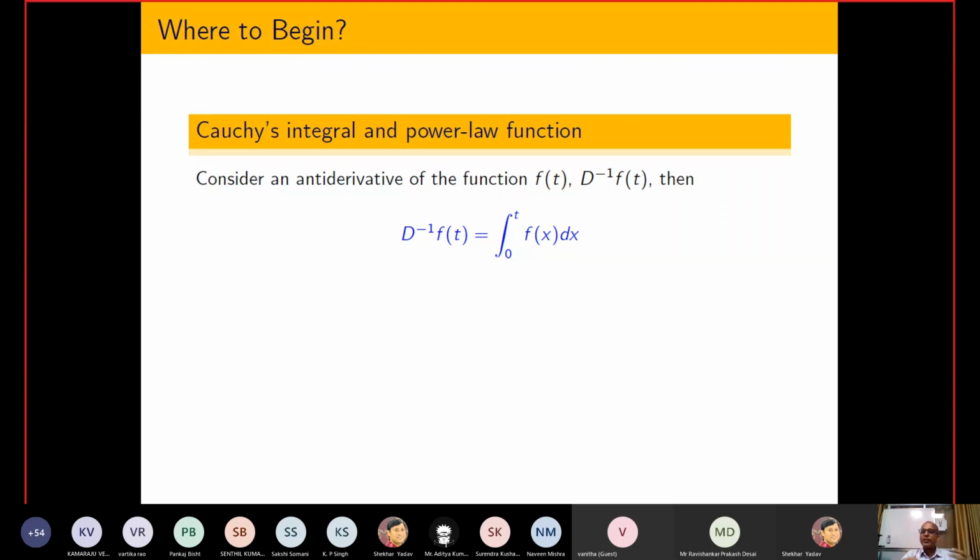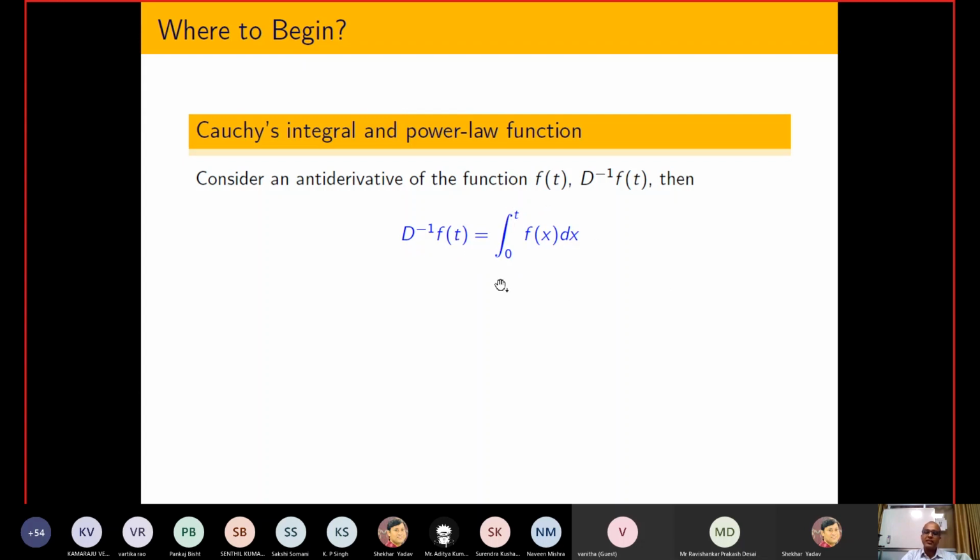Before coming to the definition of the fractional derivative, first I am going to talk about the definition of the fractional integral. Because if you know the definition of the fractional integral, one can easily extend it to the derivative. One more important thing I want to highlight: in classical calculus, integral is the reverse process of differentiation or vice versa, but that is not always true in fractional calculus. So how are we generalizing the definition?